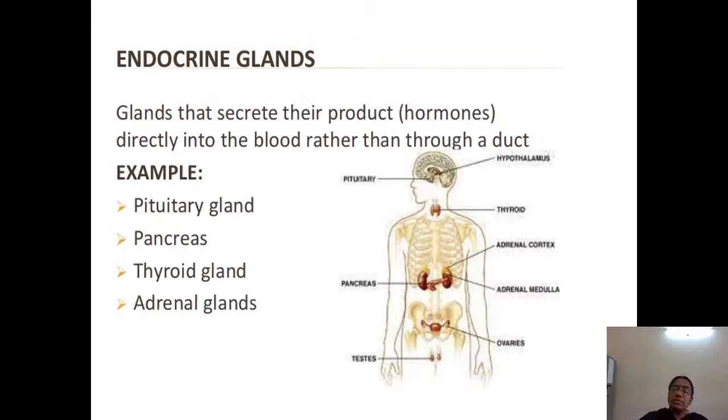Coming to the endocrine glands, those are glands which also secrete, but they directly release their products into the blood, not into ducts, because these endocrine glands are all ductless. They don't have any ducts. So they pour their secretions directly into the blood. These are pituitary, pancreas. Why is pancreas included here in endocrine? Because it is both exocrine and endocrine, you can include it in either. Pituitary gland, thyroid gland, adrenal gland. These are all endocrine glands which pour their secretions directly into the blood.